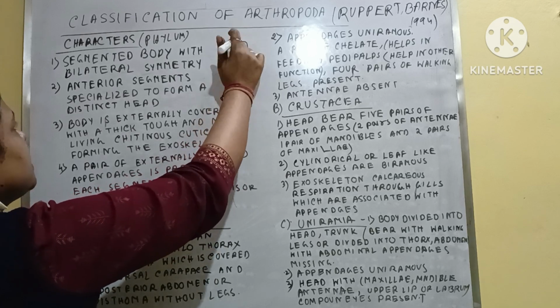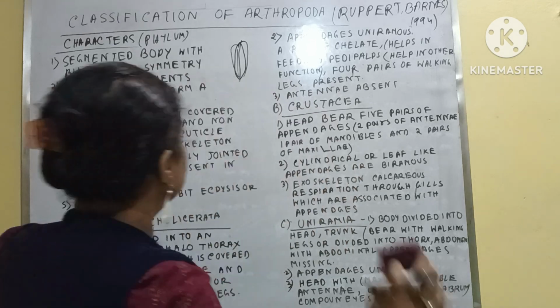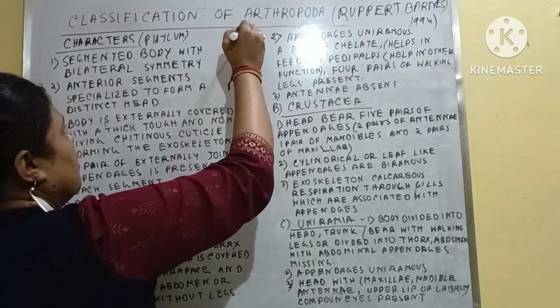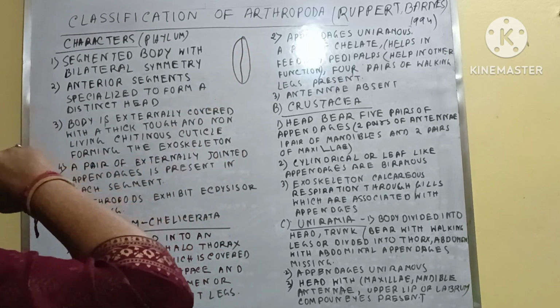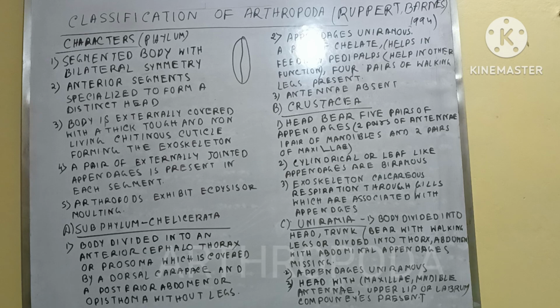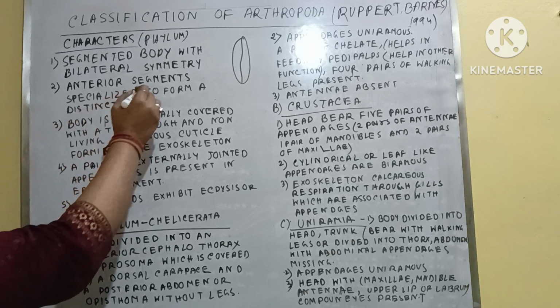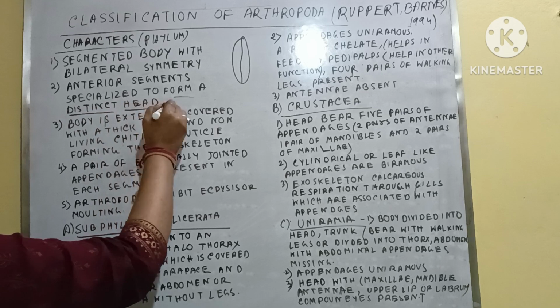Body is segmented. Suppose this is a rough structure, and body is bilaterally symmetrical, okay. So bilateral symmetry is here. Second point is that anterior segments specialize to form a distinct head.